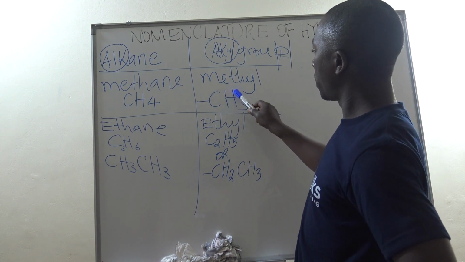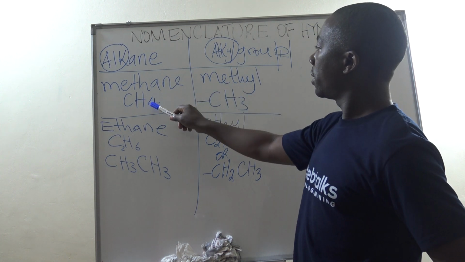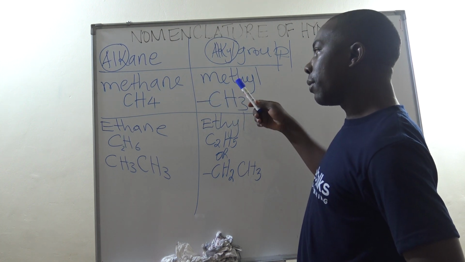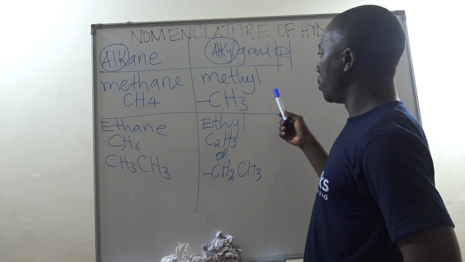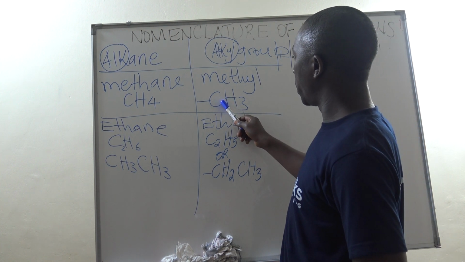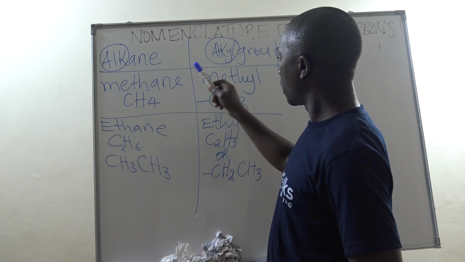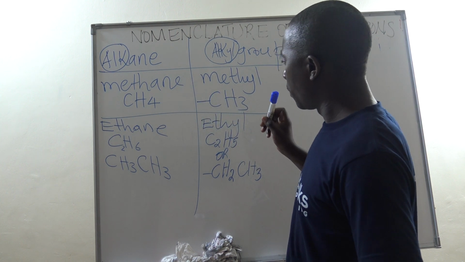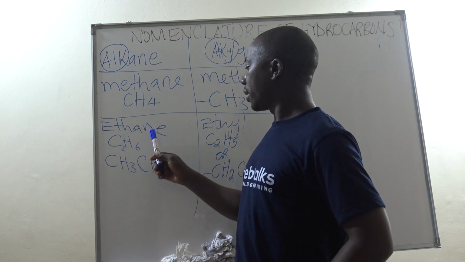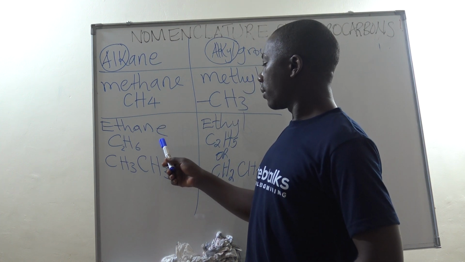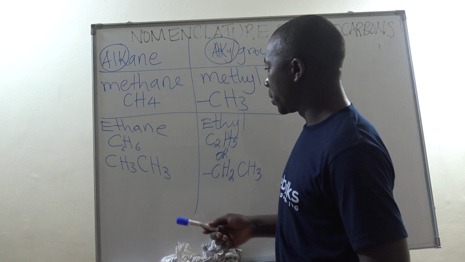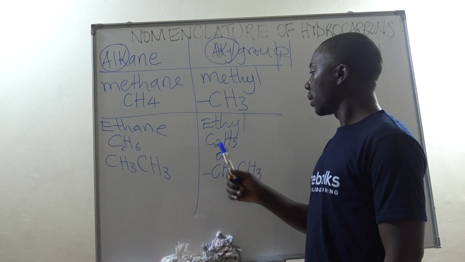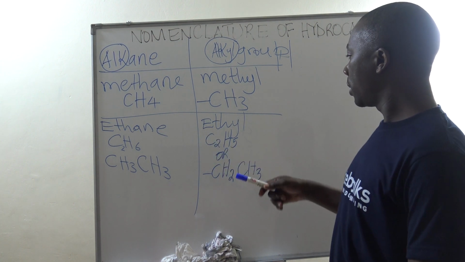So I've seen how a methyl comes about. It comes from methane, and it comes as a result of methane losing one of the hydrogen atoms. To where we don't know, and we may not need to know, but for as long as one hydrogen has been displaced, this is no longer methane, this is now a methyl. When we look at ethane, we are saying it is a hydrocarbon, an alkane with 2 carbon atoms and 6 hydrogen atoms. But once it loses one of the hydrogen atoms, then it ceases to be called ethane, but rather we call it ethyl.